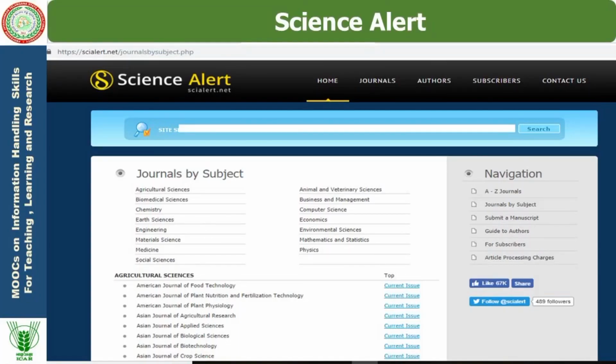Science Alert is an open source website where you can get a lot of agriculture related resources and journals. Here we will get the current journal, and we will get the back issues also.